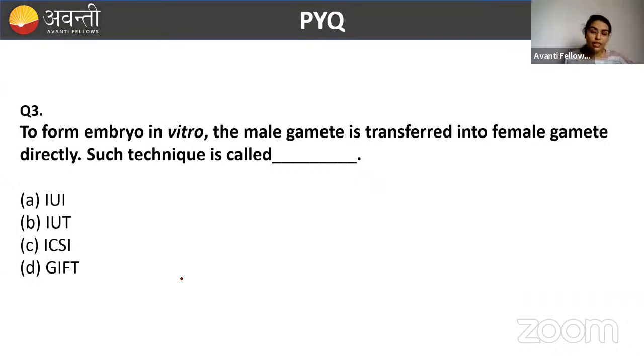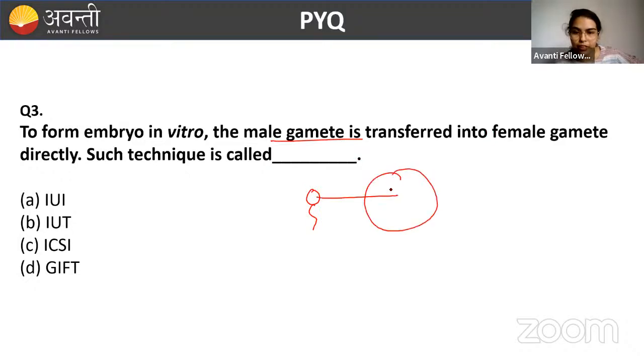Okay, so now what they're asking is to form an embryo in vitro. Okay, so in vitro, what is the embryo? You will please remember. Here what we are saying is that the male gamete, that means sperm, is transferred into the female gamete directly. Very simple to understand. Directly, the male gamete is inserted inside the ovum. This is called ICSI.